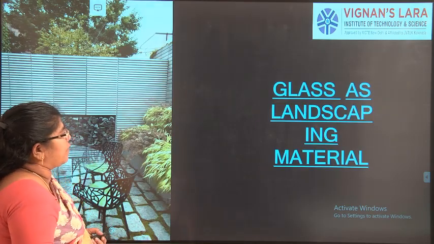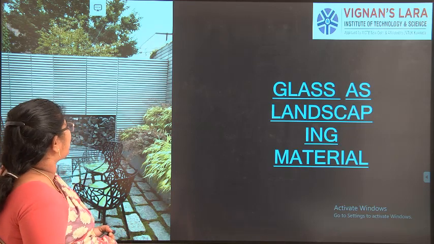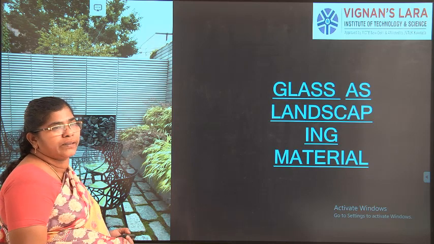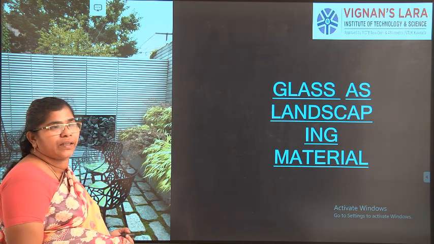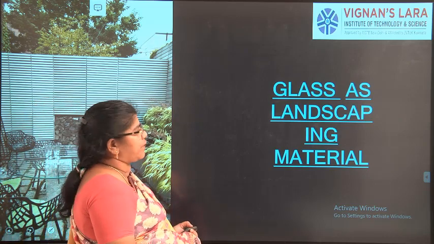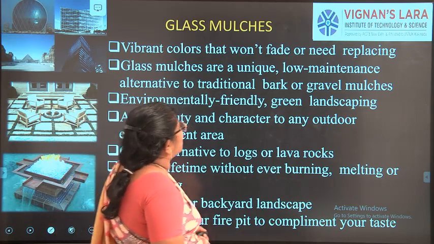Now we will see how glass is used as a landscaping material. Landscaping materials are the materials used mainly for landscaping, or for decorative purposes, in order to reduce heat loss, energy loss and loss of water. Our first one is mulches.